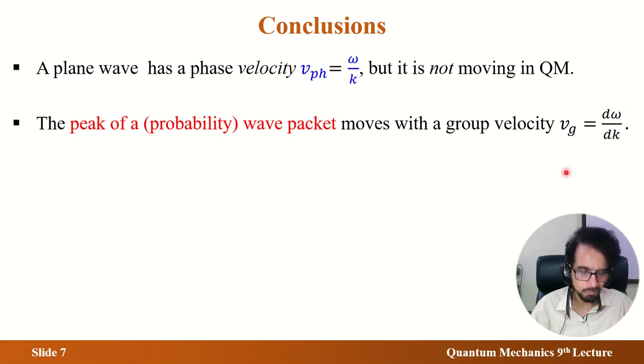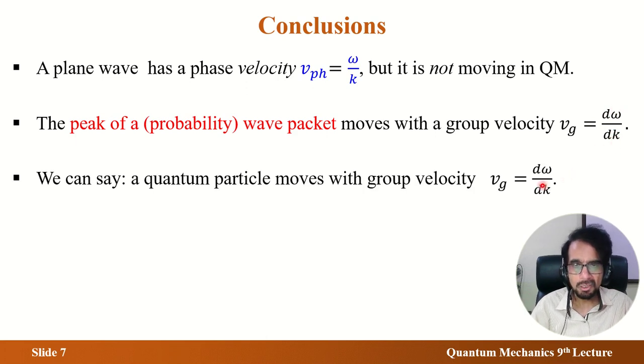Then a connection with classical mechanics was conveyed: if you say that where the peak is, the chances of detection are maximum, and at that position is the particle, that means the peak velocity is the particle velocity, the same expression, and that is a measurable thing, and it has to be less than the speed of light. So that's all in this lecture. Hope to see you in the next lecture.